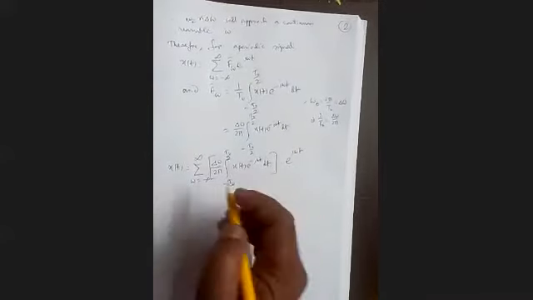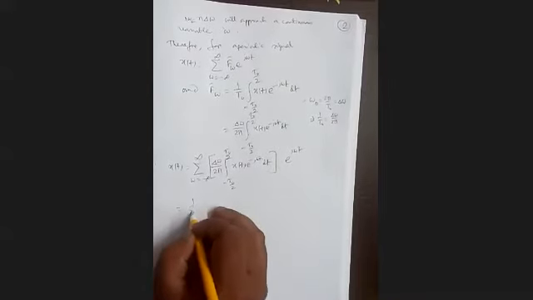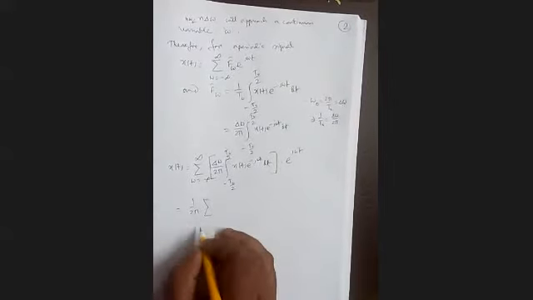Now we rearrange the whole thing. We take 1 by 2 pi outside. Summation.